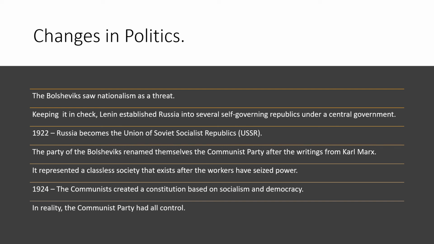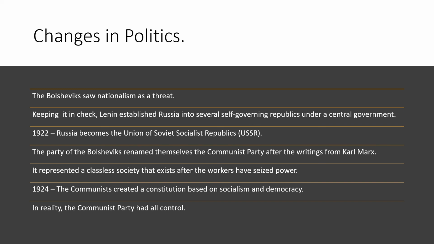In 1922, Russia will officially become known as the Union of Soviet Socialist Republics, or the USSR. And it will remain that for many, many years. Today we call it Russia, but for about 50 or 60 years, Russia will switch its name to the Union of Soviet Socialist Republics, or the USSR. The Bolsheviks, the party of Lenin, will also rename themselves the Communist Party after the writings of Karl Marx, which we talked about back around winter break. They will call themselves the Communist Party, and that's where we get the phrase communist.